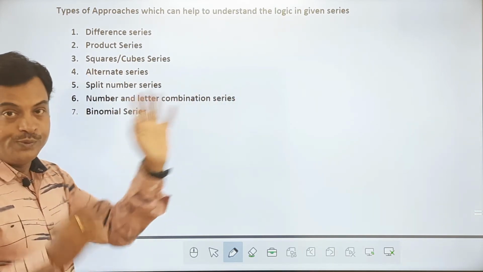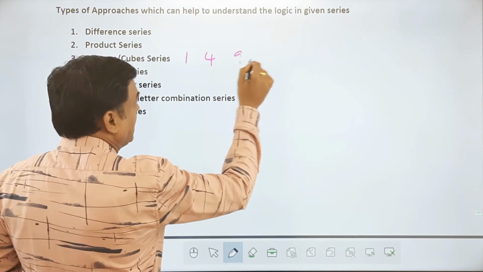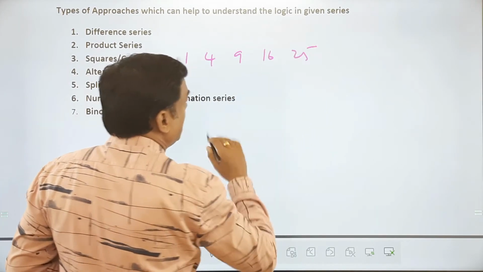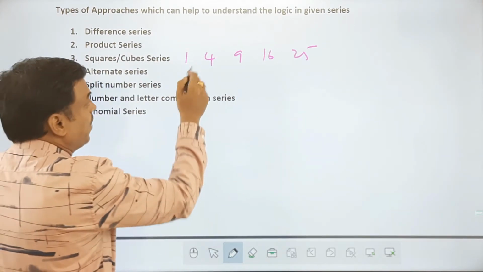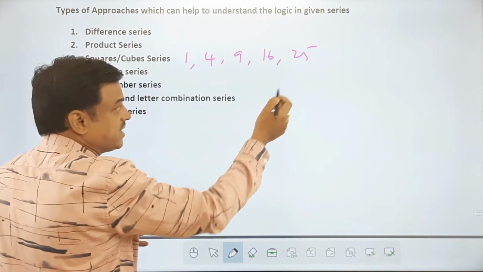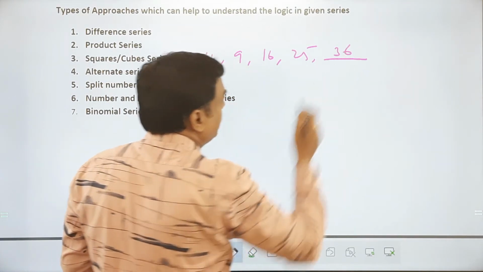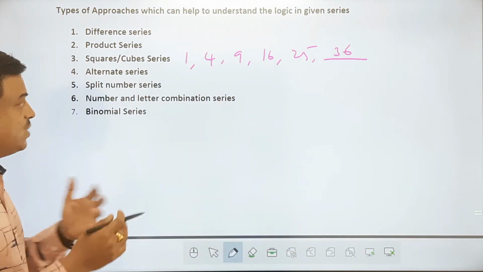Squares, cube series. Like if I share 1, 4, 9, 16, 25, what is the next one? Here 1 is 1 square, 4 is 2 square, 9 is 3 square, 16 is 4 square, 25 is 5 square. So definitely my next one would be 36. So that is one case.